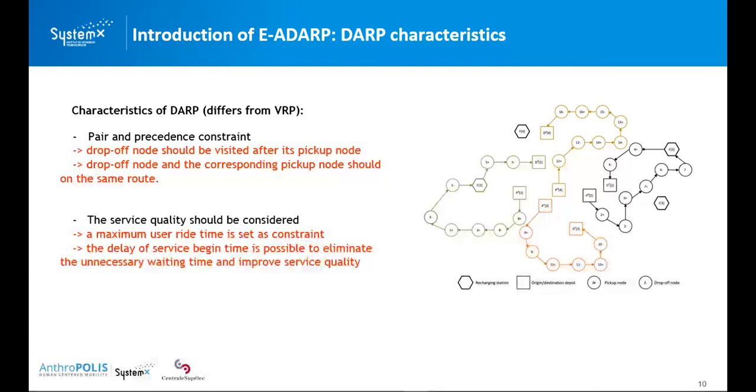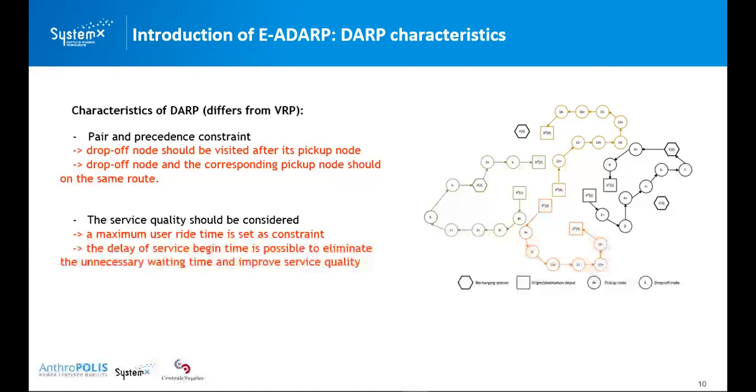And the second characteristic, which is the most important one, is that we need to consider the service quality. As I illustrated in the small story, Leo is the last one to be sent to his home, and he spent a super long time on the flying boat. So it's not very friendly for him, of course. So we need to maintain a certain level of service quality while serving the customers. This is often realized by setting a maximum user ride time in the constraints. And this point will introduce another point, that is, the delay of service begin time.